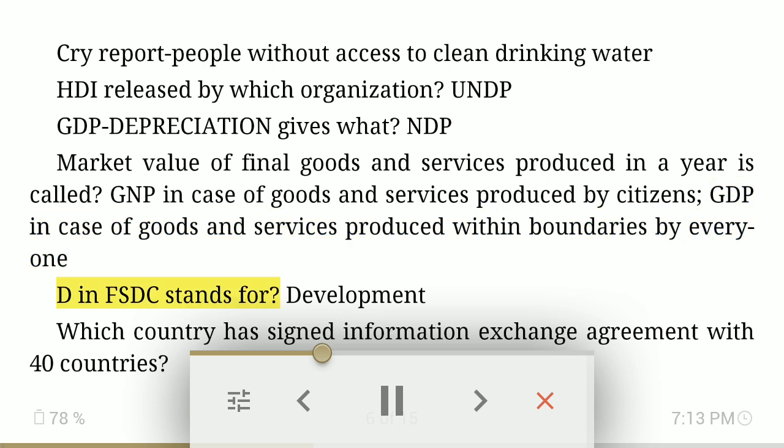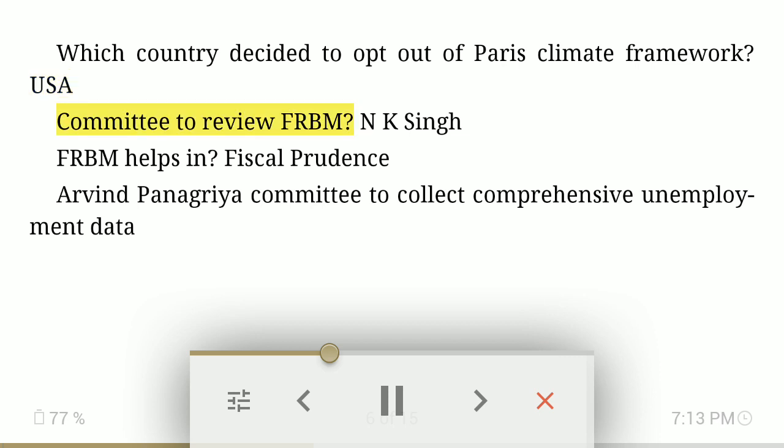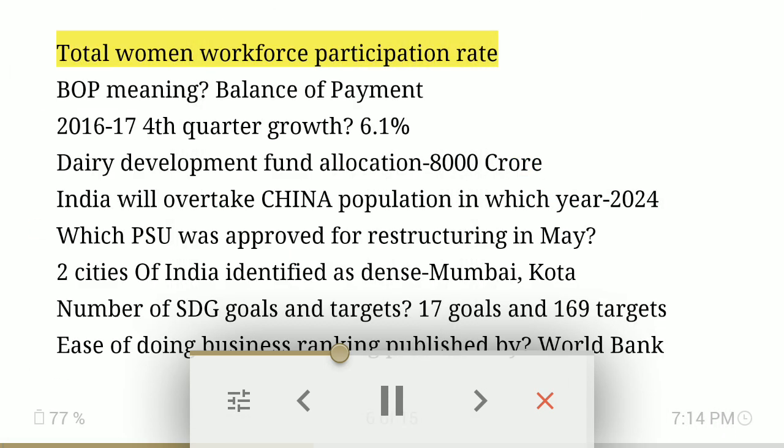D in FSDC stands for development. Which country has signed information exchange agreement with 40 countries? Which country decided to opt out of Paris Climate Framework? USA. Committee to review FRBM: N.K. Singh. FRBM helps in fiscal prudence. Arvind Panagariya Committee to collect comprehensive unemployment data. Total women workforce participation rate.